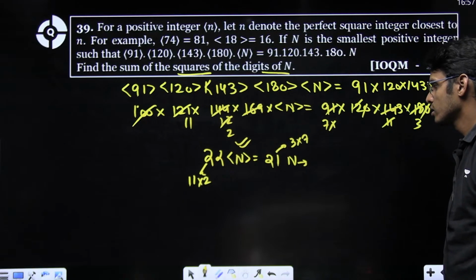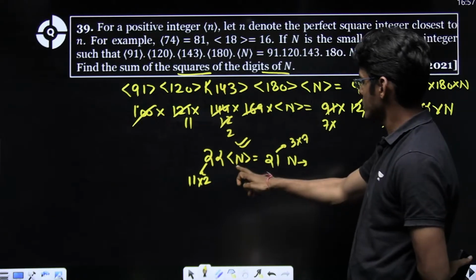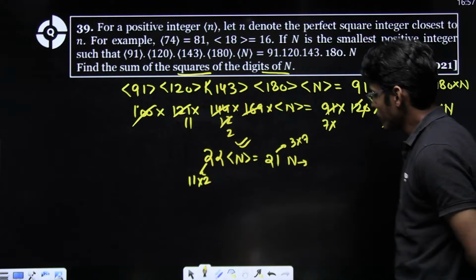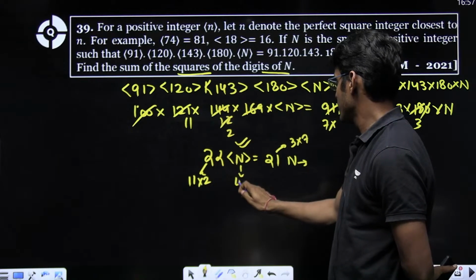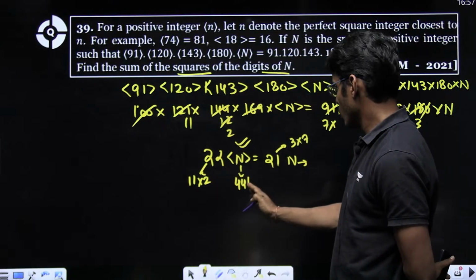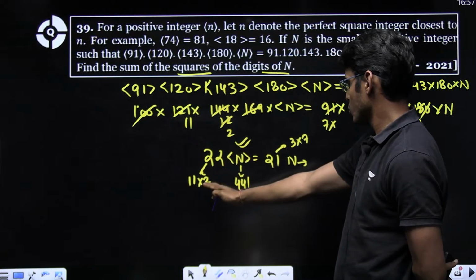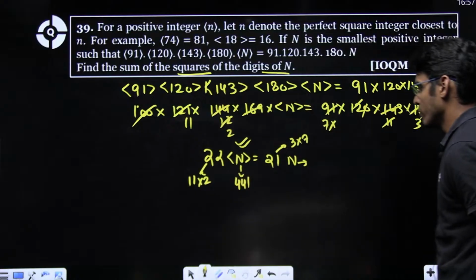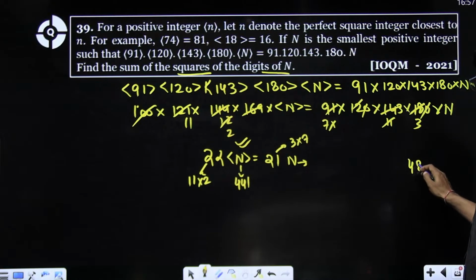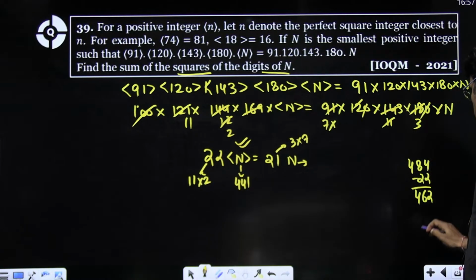And this perfect square will have 3 and 7. So obviously, if I simply assume it to be 441, now I have to go nearer to 441 so that I have 22 with me. So 484 minus 22 is 462, right?